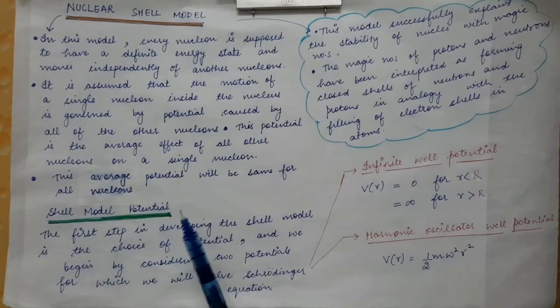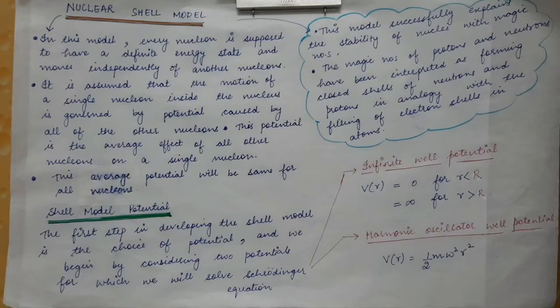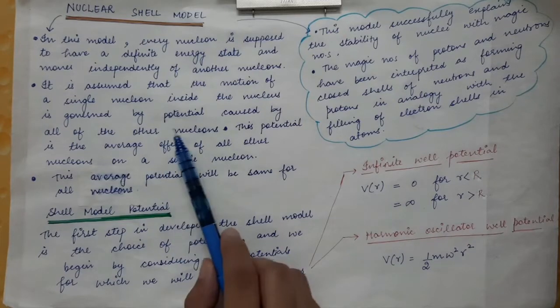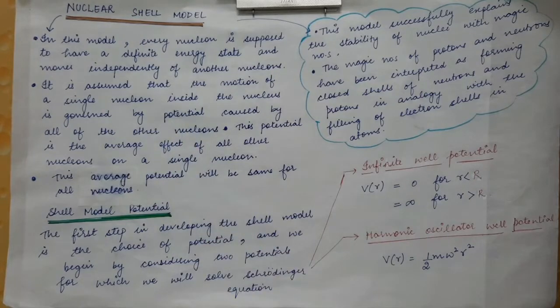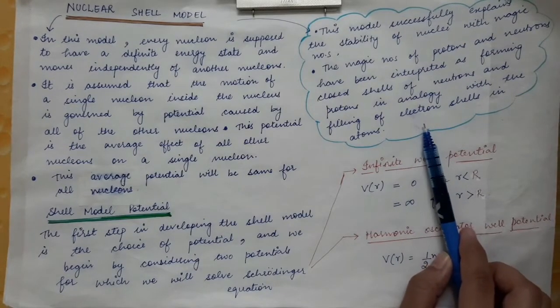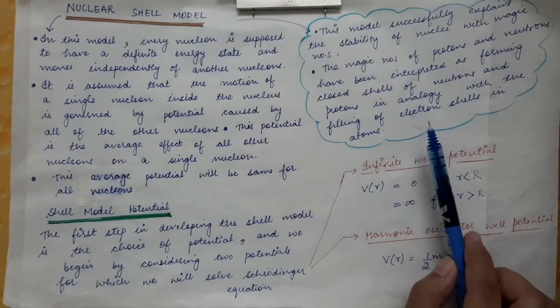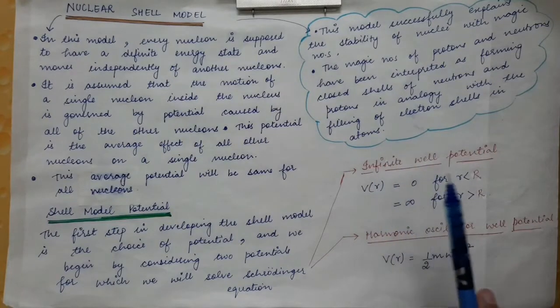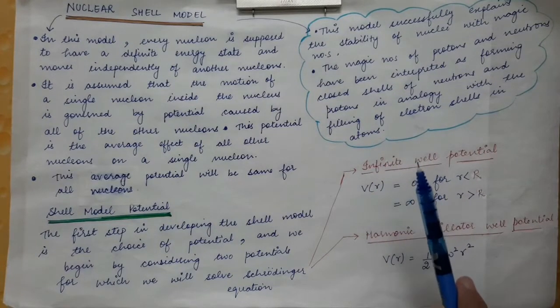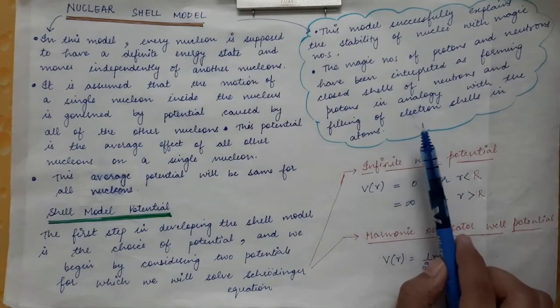Now the question arises, what is the kind of potential experienced by the nucleon? In the case of electrons, the potential is a Coulomb potential, so we can insert that into the Schrödinger wave equation, and on solving it we get the expression of energy.